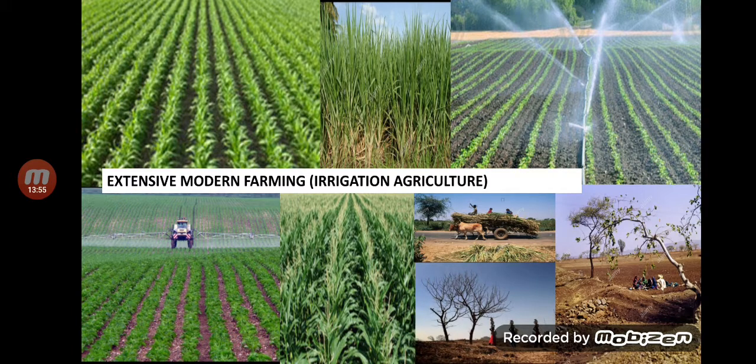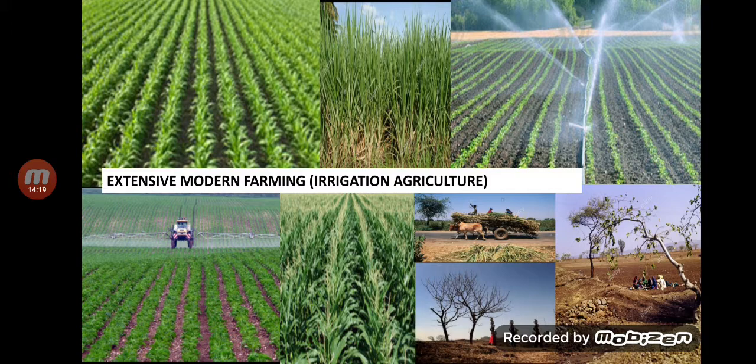You can see the size of the fields, very small fields they are, and basically everywhere you can see water. So this region has an abundant supply of water, especially in the monsoon season. You find that paddy is the basic or the staple crop found in this region.